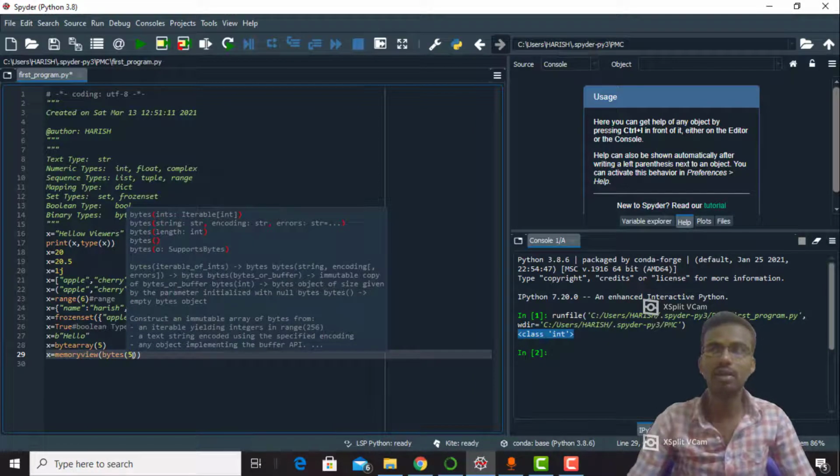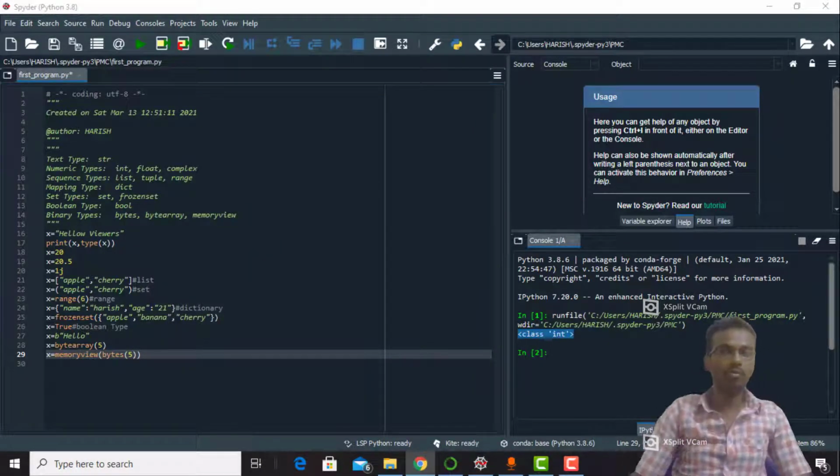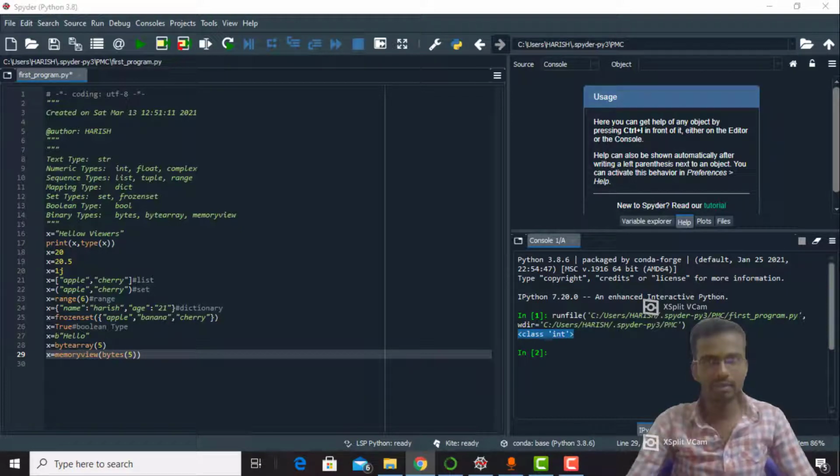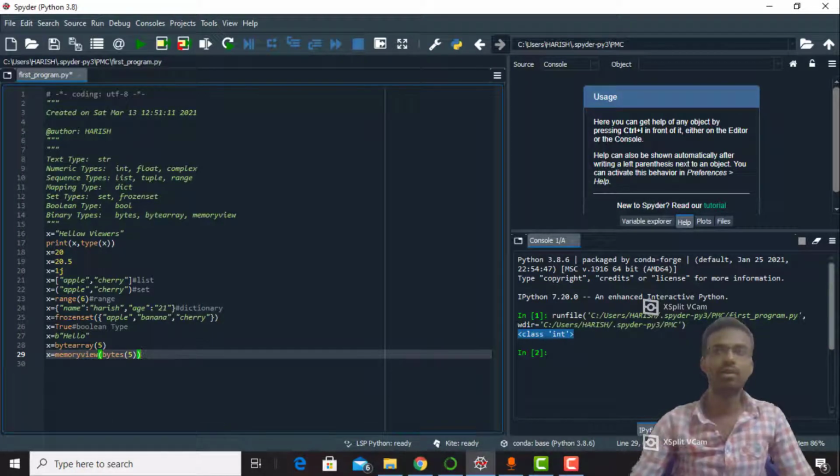What is meant by memoryview? A memoryview object allows Python code to access the internal data of an object that supports the buffer protocol without copying. So this is called a memoryview.